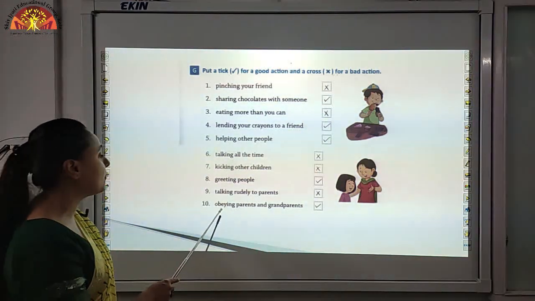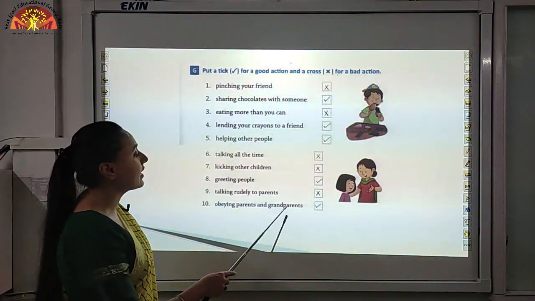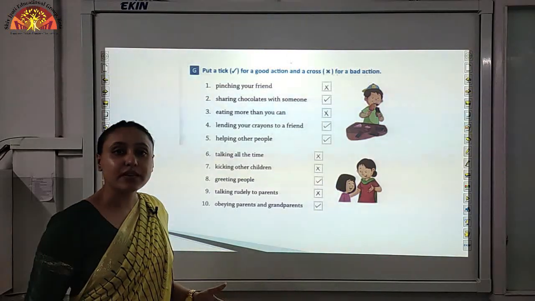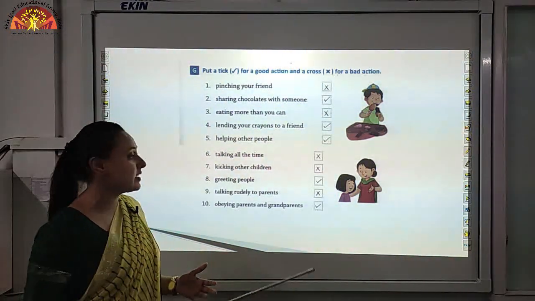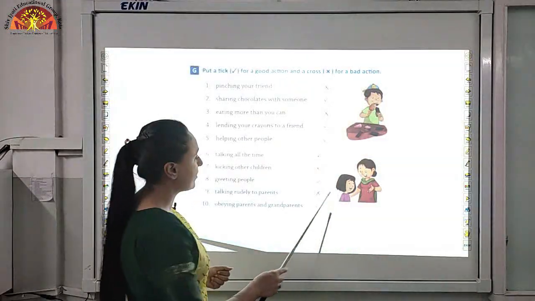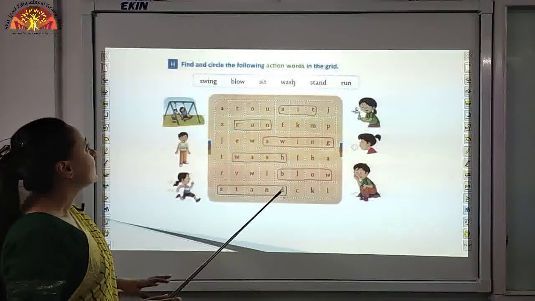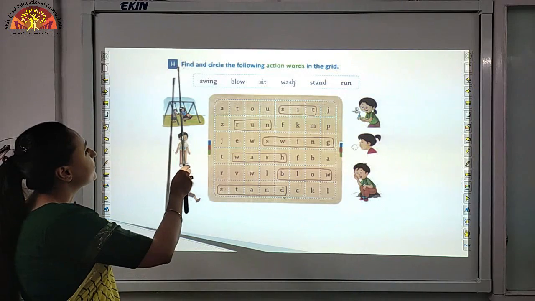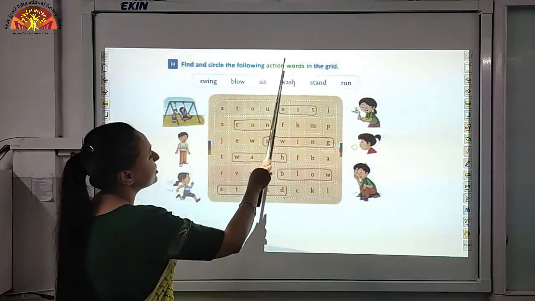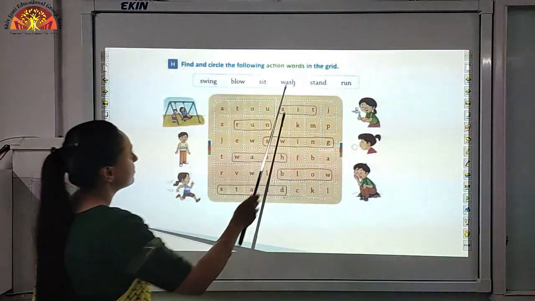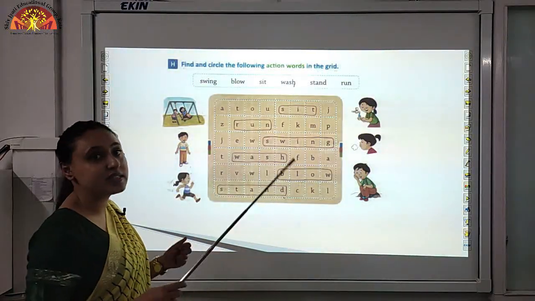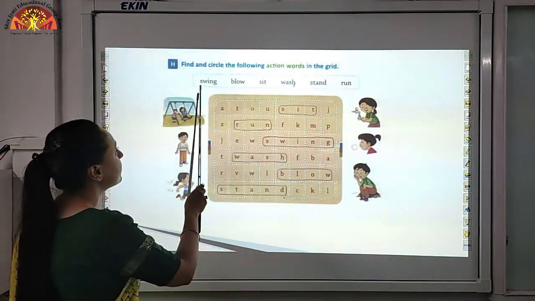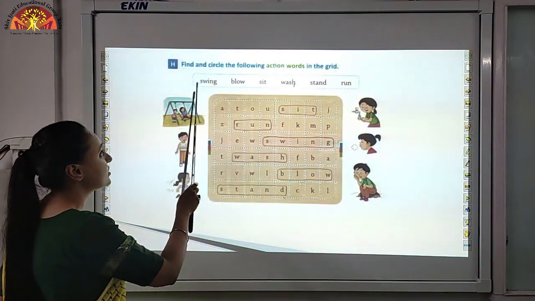Number 10, obeying parents and grandparents. This is a very good habit. You should always obey your elders and your parents and your grandparents. So put a tick over here. Question H, find and circle the following action words in the grid. So children, you have to find some action words in a grid. Look over here. Number 1 is swing.